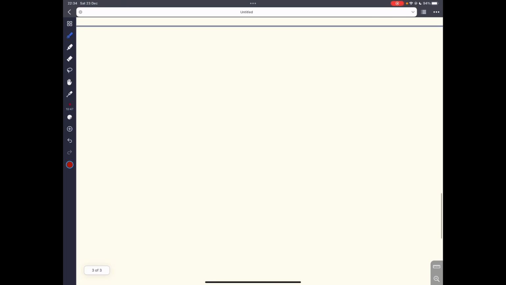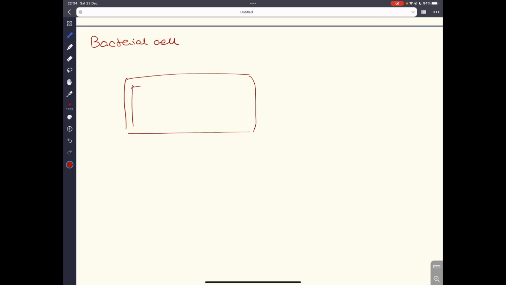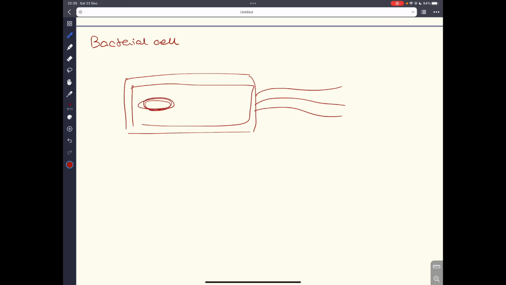Now, secondly, we have to know the structure of a bacterial cell. Now, I believe I explained this in the previous video as well. In a bacterial cell, mostly they have a shape that looks like something like this. Now, bacterial cells, inside of them, they do have a circular loop of DNA. And as you can notice, they do have a cell wall, but however, unlike plants, the cell wall is not made out of cellulose.